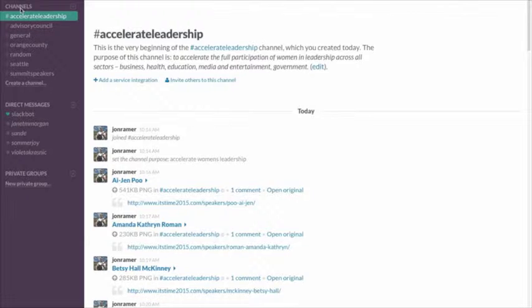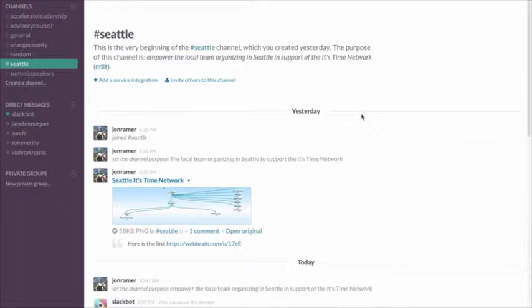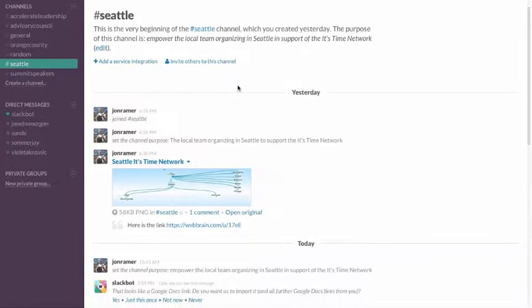The way Slack is organized is into different channels. On the left here, you can pick different channels. Each city will have a channel, and I'm using the Seattle channel as a good example of what we're talking about. We'll be building out channels for each of the different cities. The purpose of this channel, like each of the city channels, will be to empower the local teams that are organizing in support of the It's Time network.